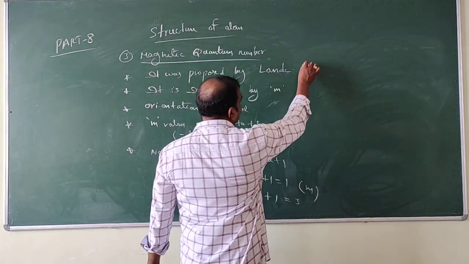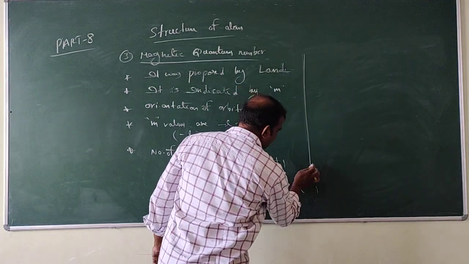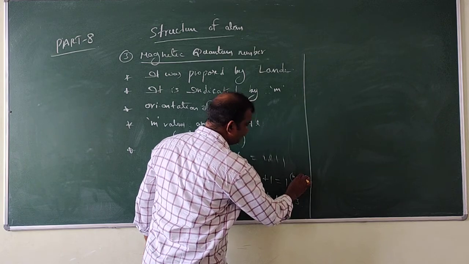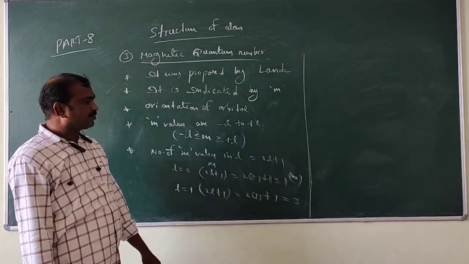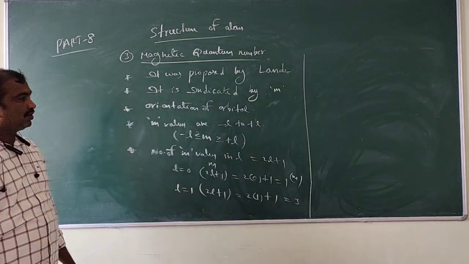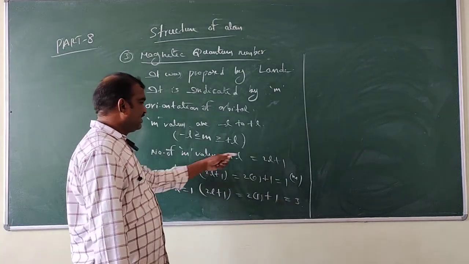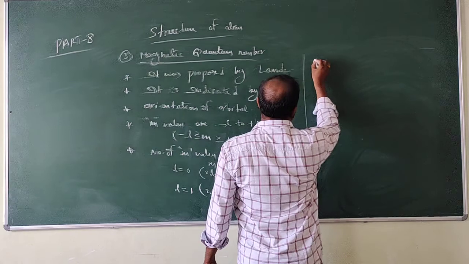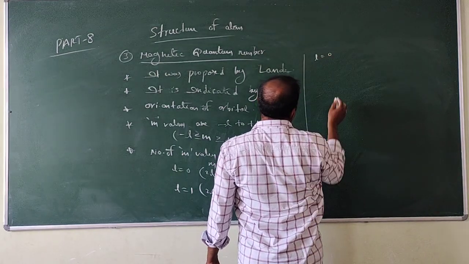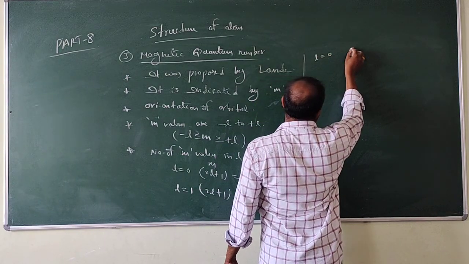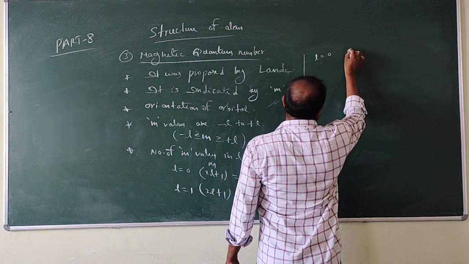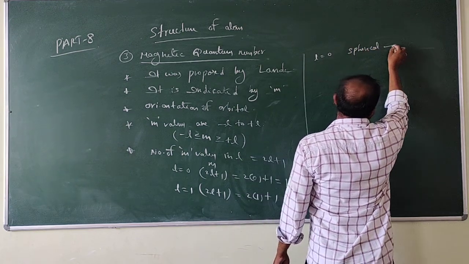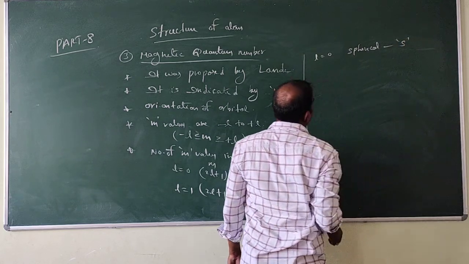See here next. Look at here. This is m values. Now if you take the L value, L is equal to 0. In the previous class we studied that L is equal to 0 is spherical in shape, and that is the S orbital.